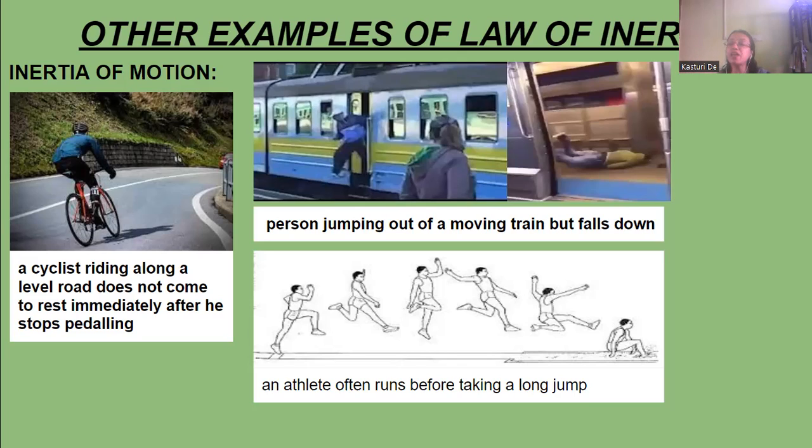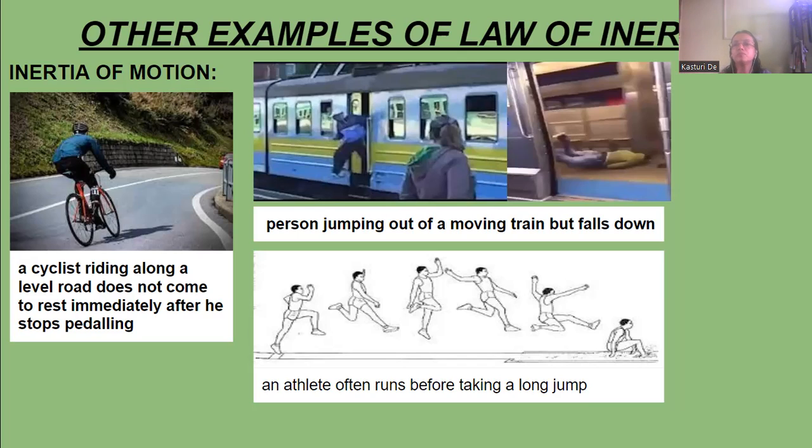The whole body was in the state of motion. But when he jumps out of the train, the lower part of his body will come to rest, but his upper part was still in motion. So that's why he falls down.